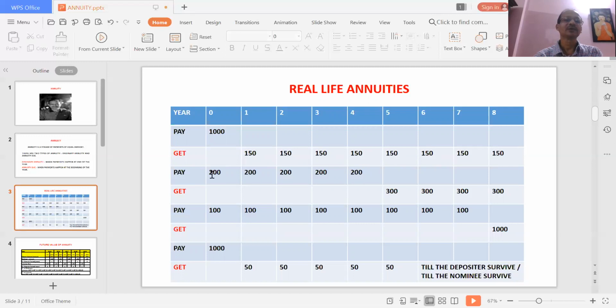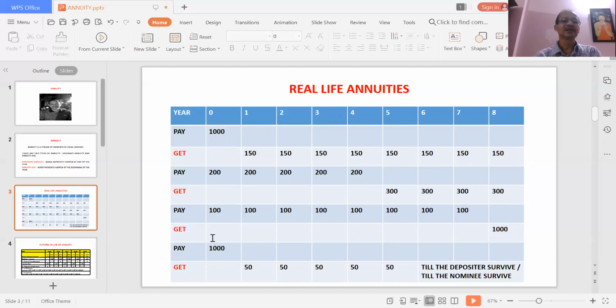Now the other example could be that the company will say that you pay 200 five times, up to the 4th year, and then we will pay you 300 for the next 4 years. So this is another kind of annuity. You pay for 5 years and then for the next 4 years we will pay. Another kind of annuity could be that the company will say that you pay 100 rupees for 8 years, starting from year 0 to year 7. So for 8 years you pay 100 rupees, total 800 rupees, and then we will pay you 1,000 rupees. So this is also one kind of annuity.